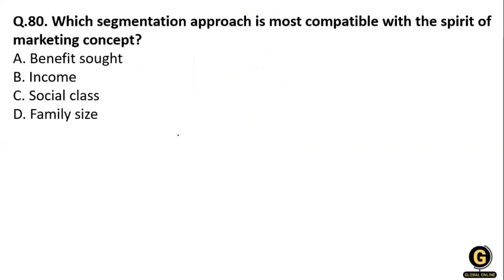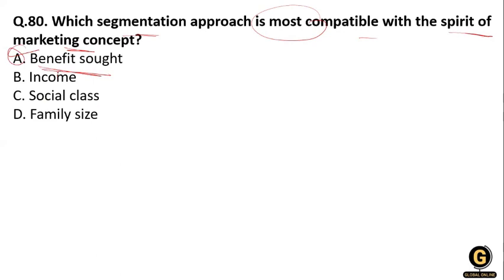The next one: which segmentation approach is the most compatible with the spirit of the marketing concept? The first is benefits sought, second is income, then social class and family size. So for the spirit of the marketing concept, the option is benefits sought.